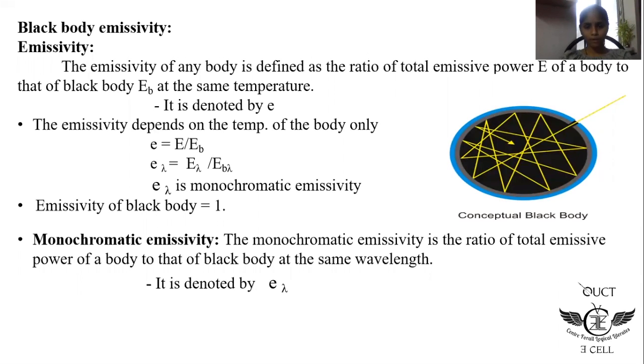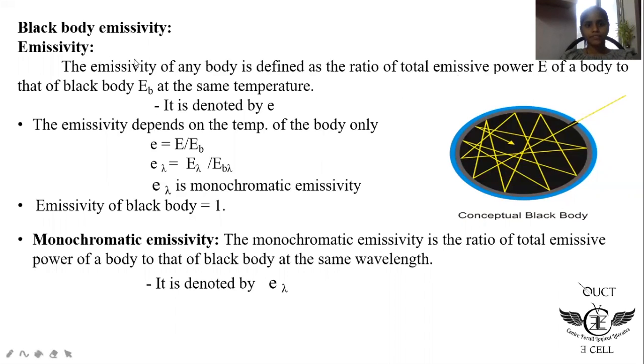Now we will see the black body emissivity. As we have seen the black body in the last video, we'll just give a brief description. A black body absorbs all the incident energy, neither reflecting nor transmitting. If a small hole of a cavity is made and incident light or heat is introduced into it, it partly absorbs and partly reflects, and through the same hole it reflects back.